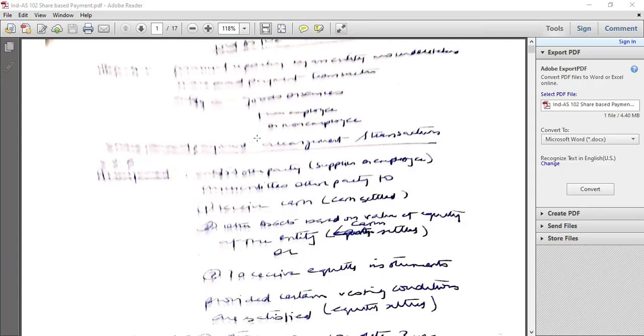We'll discuss share-based payment, Ind AS 102: Financial reporting by an entity which undertakes share-based payment transactions.